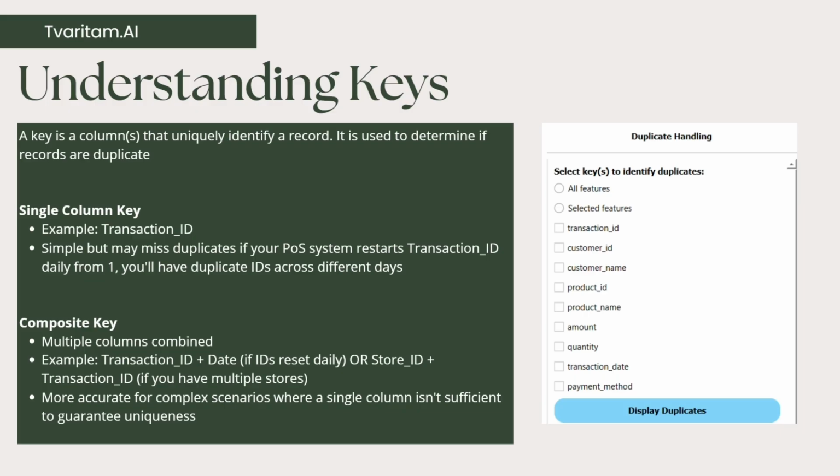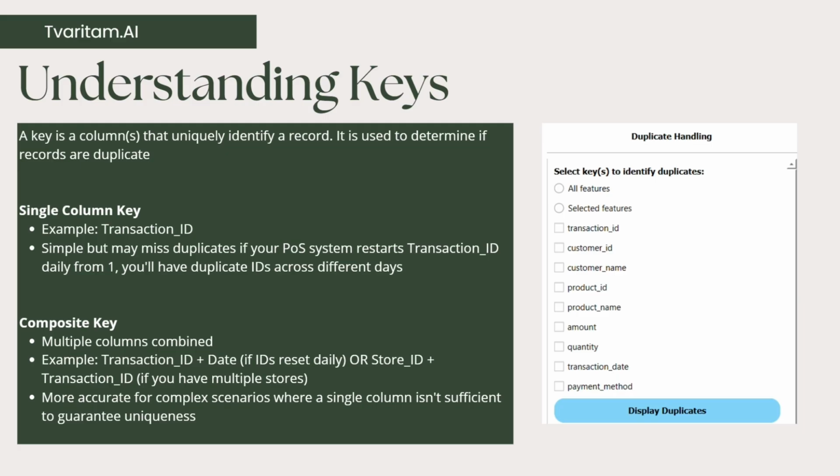Like in most of the cases, if you go to a bank, your bank account number is unique. It is associated to only one person, and not two bank accounts can have the same account number. So it is used to uniquely identify a particular bank account. When it comes to real world data, there could be different types of keys. One is your usual single column key, for example, a transaction ID. So for every transaction, there is a unique transaction ID associated.